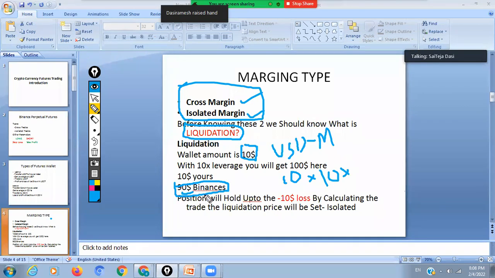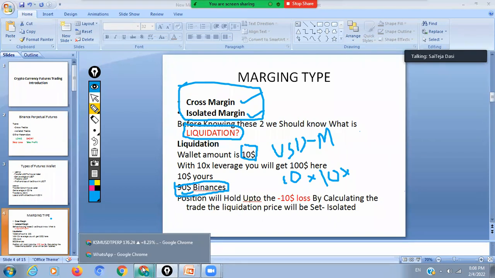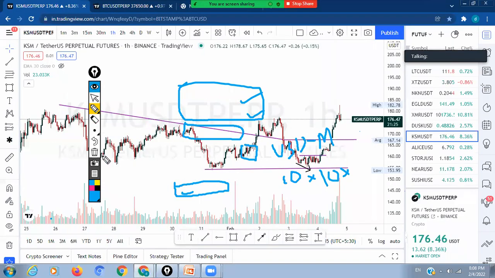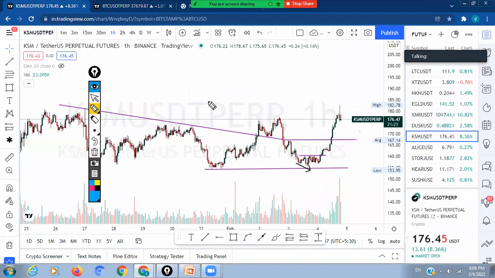Suppose for Matic you have taken a long position at $2, hypothetical numbers, and your liquidation price is around 1.5. Let's go to the charts and see KSM.